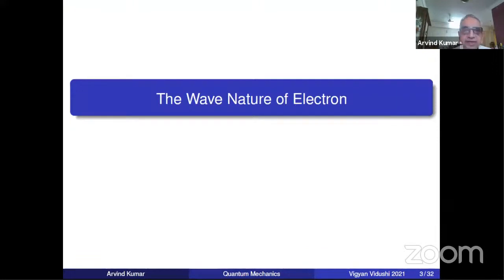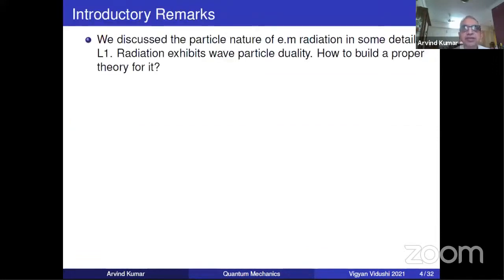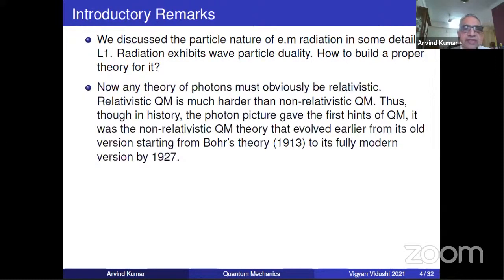So the wave nature of electron. We discussed the particle nature just yesterday. Photoelectric effect was particle nature of light. So radiation exhibits wave particle duality. Now the question is how to build a proper theory for this wave particle duality of a photon or light. Now you should realize that any theory of photons must obviously be relativistic.